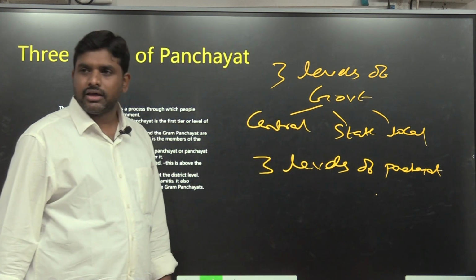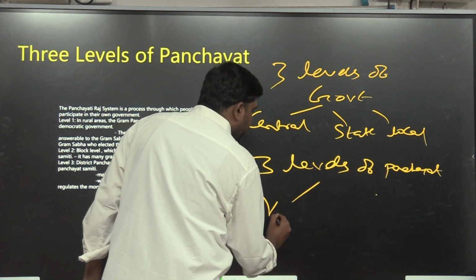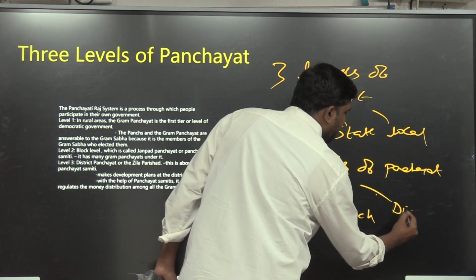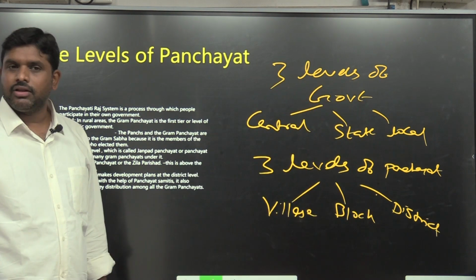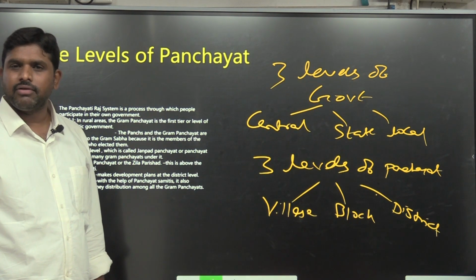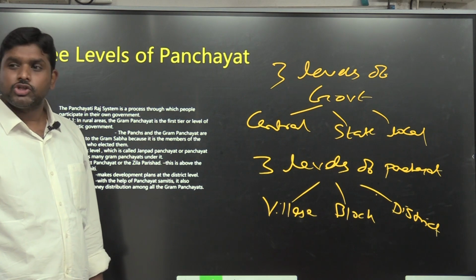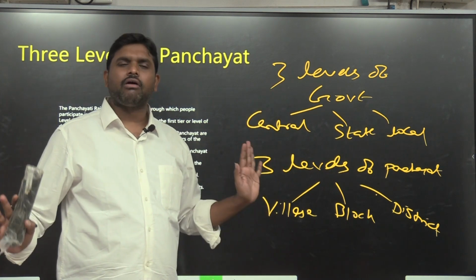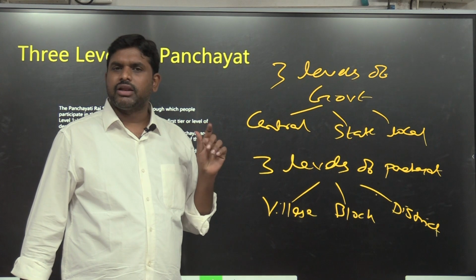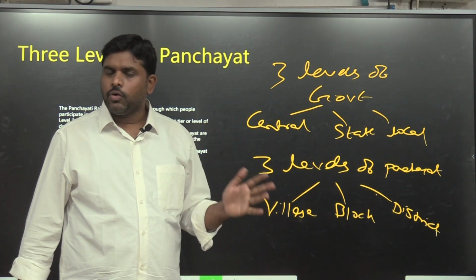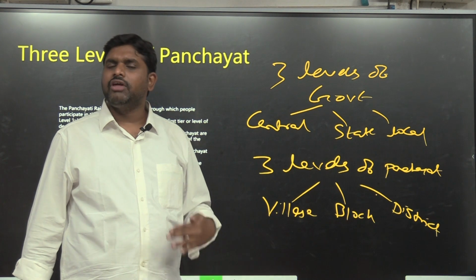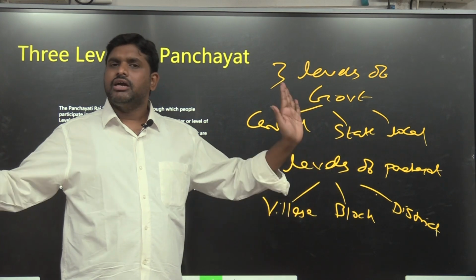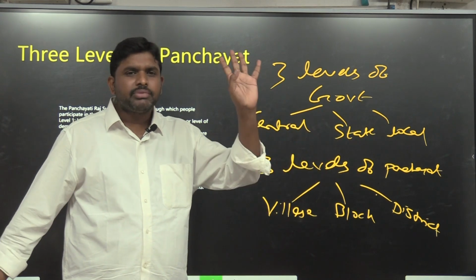3 levels of panchayat are there. What are the 3 levels of panchayat? Village, block, district. Village level, gram level; block level, mandal level; district level, jilla level. Remember, for lifelong, only 3 levels of governments are there: one is at the center, other is at the state, other is at the local. 3 levels of panchayats are there: one at the village, other at the mandal, other at the district. District also comes under the Panchayati Raj system only.